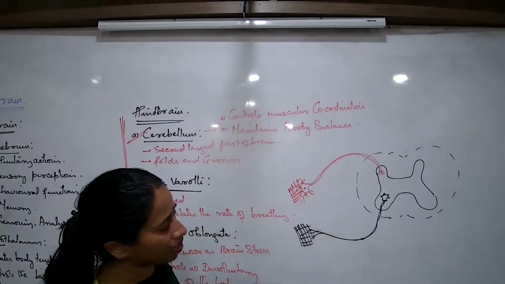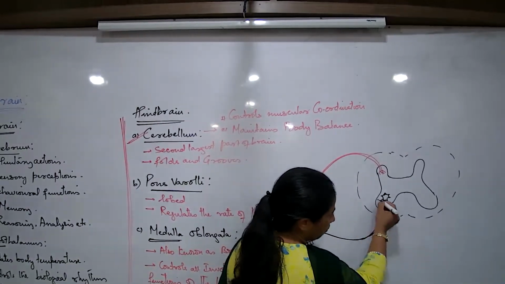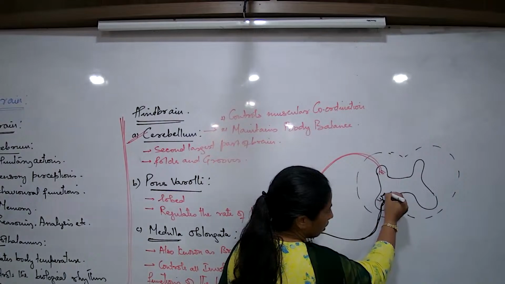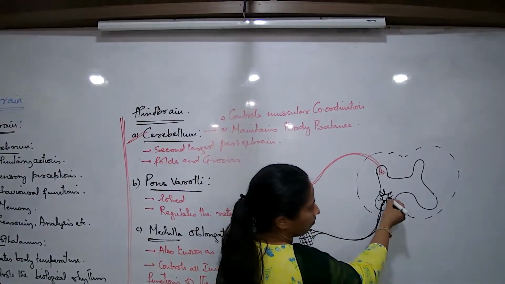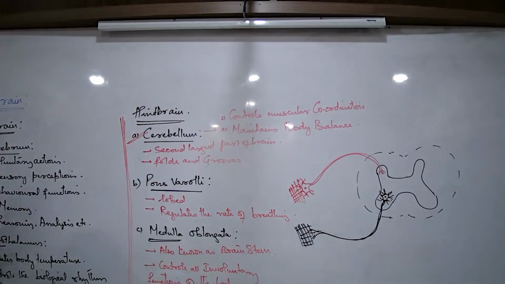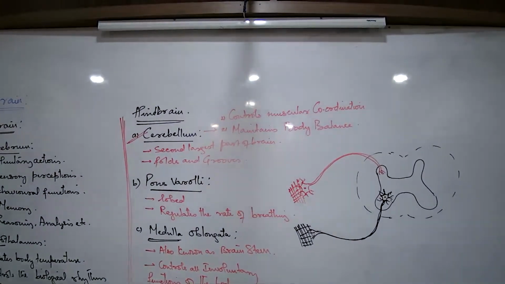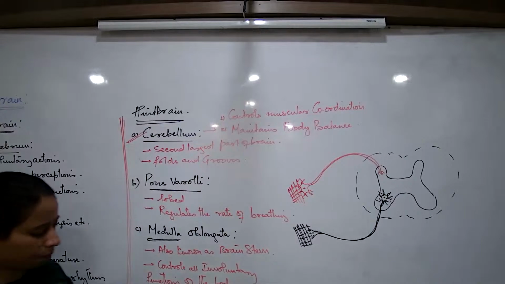Now, what will we name this particular neuron? Motor neuron. The function of the motor neuron would be carrying impulses from the spinal cord towards the effector.